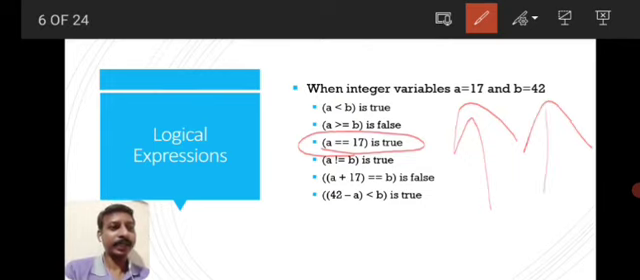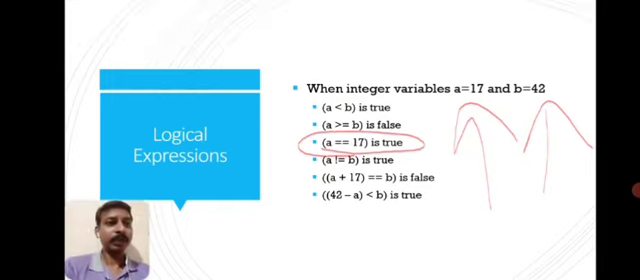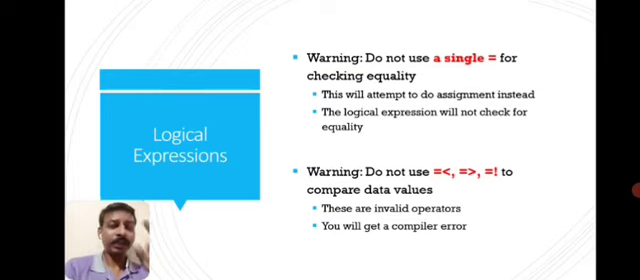That means the value on the right side of the equal to symbol will be assigned to the variable on the left side. So single equal to is used for assignment operation, and double equal to is used for checking equality.